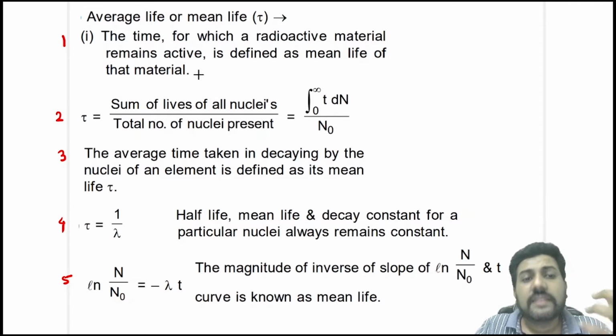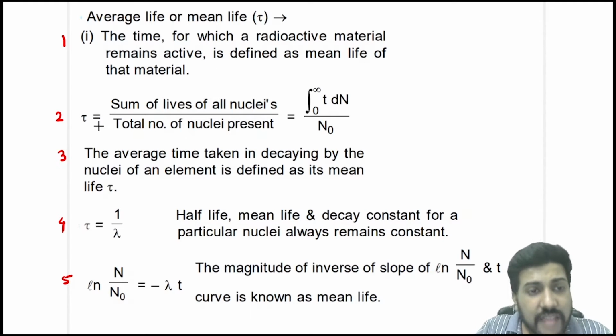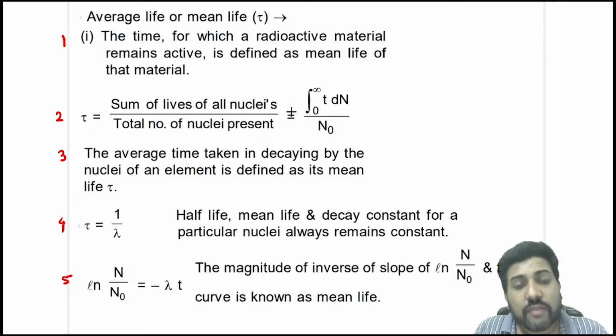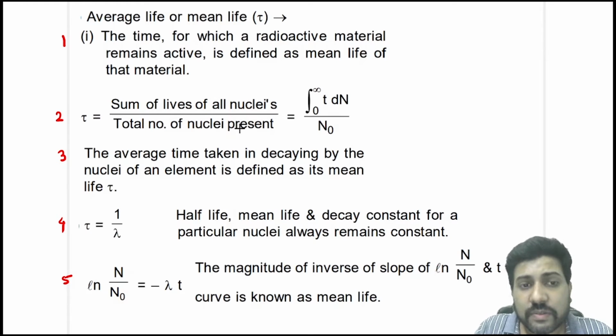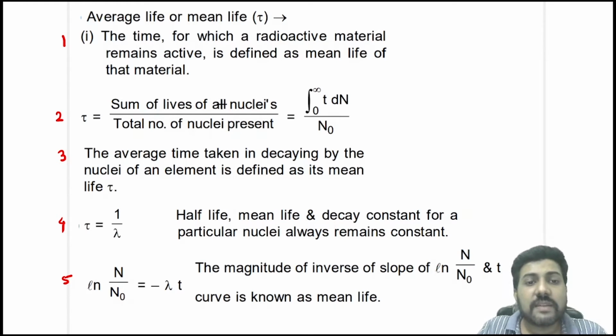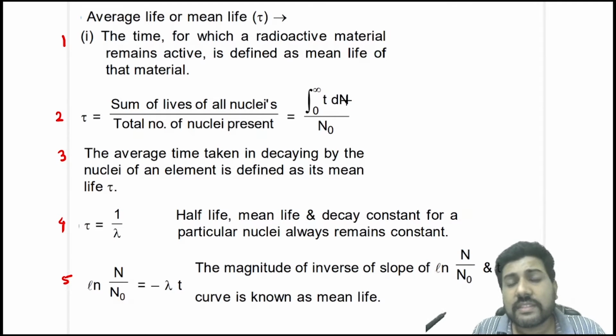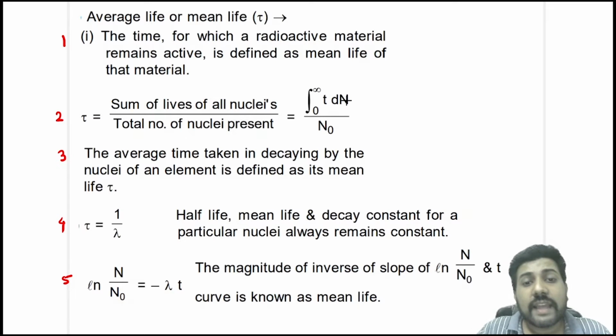That means the average life or the mean life, tau, is the sum of lives of all the nucleus divided by total number of nucleus. Now, how to find the sum of life of all the nucleus? You have to take the average of time. Because there are infinite number of nucleus, we will not write t1 plus t2 plus t3 plus t4, you will actually integrate over dn. So the sum of lives of all the nucleus will be integration t dn from 0 to infinity divided by n naught.